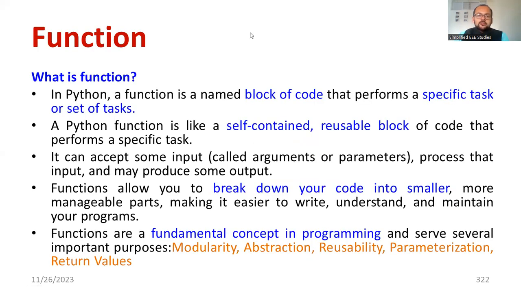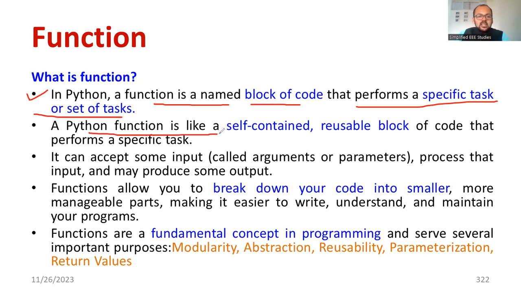So let's understand the definition of function. In Python programming, a function is a named block of code that performs a particular task or a group of tasks or a set of tasks. So we are able to perform a task by using a function.